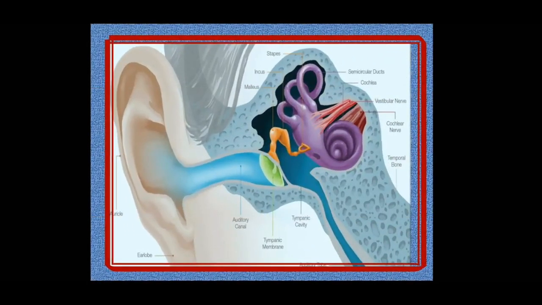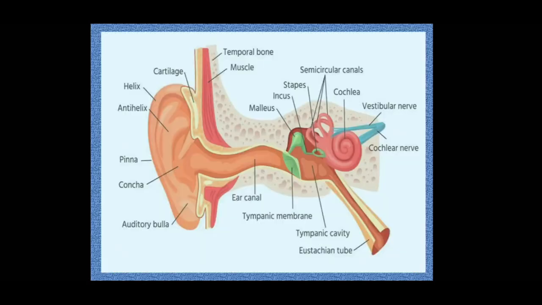So this is the summary of the structure that we have discussed so far. The human ear is divided into three parts: external ear, middle ear and internal ear. The external ear is composed of the pinna, ear canal and the eardrum.